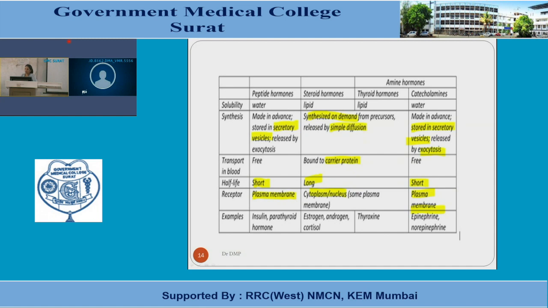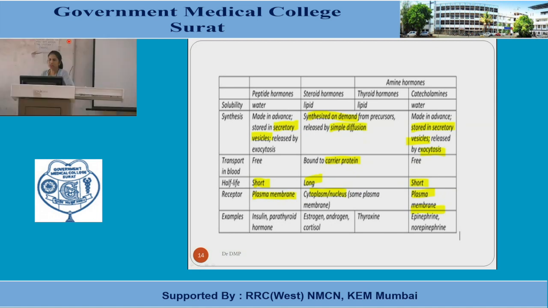Whereas steroid hormones and thyroid hormones enter into the cells, and their receptors are either within the cytoplasm or maybe in the nucleus. Clear? So their receptors are either external or internal. Another thing with the same classification is half-life. What is half-life? We'll define it later on. You can remember here that water-soluble substances have a short half-life, whereas lipid-soluble substances have a longer half-life.